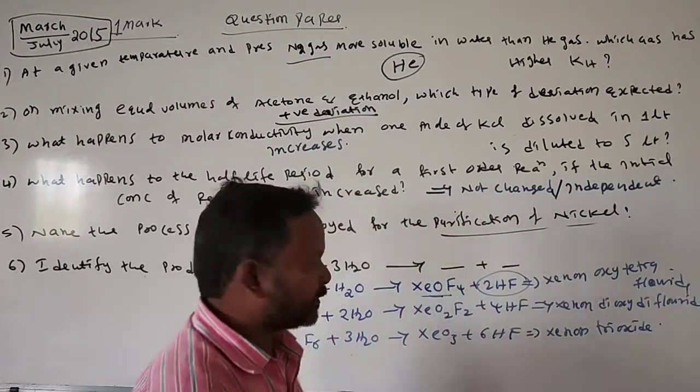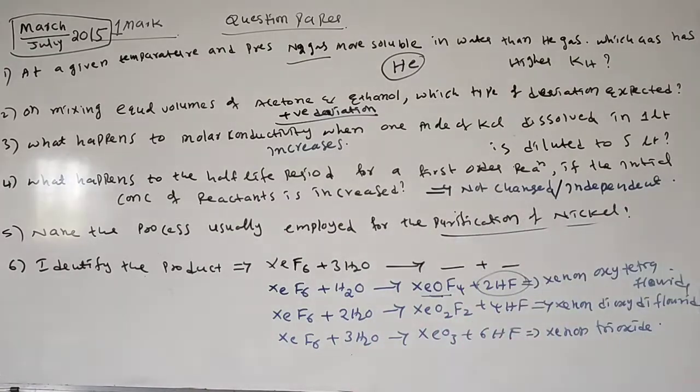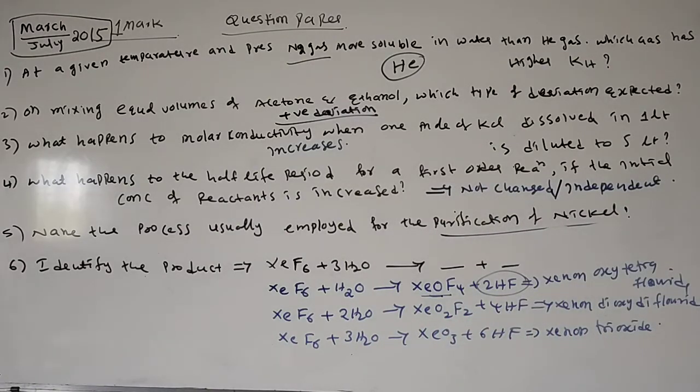If you use 1 mole of water, we get xenon oxytetrafluoride. If you use 2 moles, we get xenon dioxydifluoride. If you use 3 moles, we get xenon trioxide. Okay, these are the 6 questions. In continuation, we'll see 4 more questions.